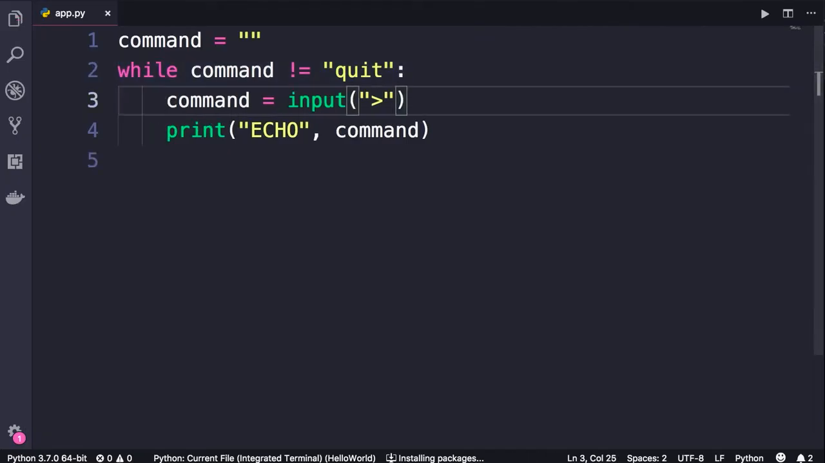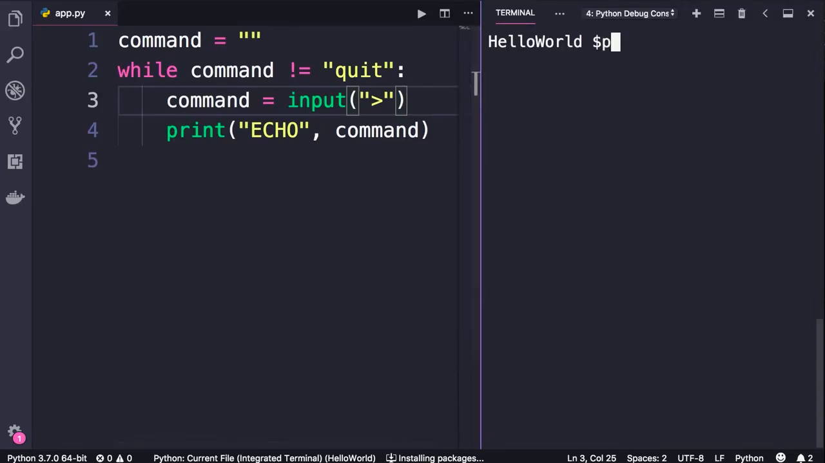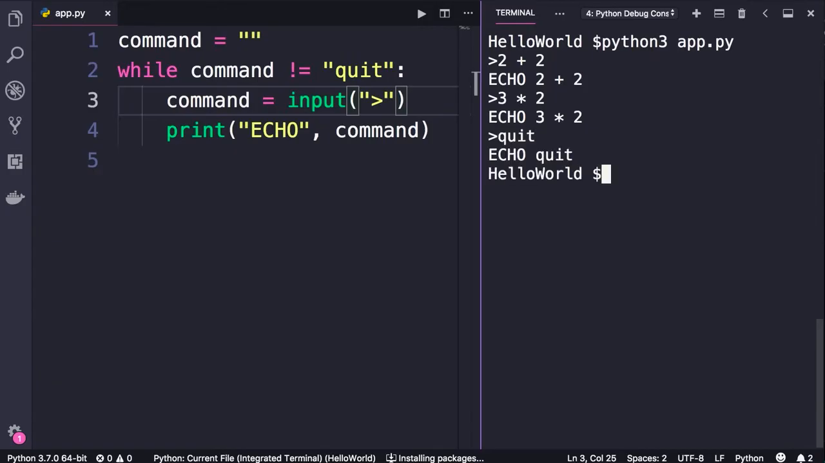Now, as I told you before, don't run this program using the code runner extension because by default, it will run your program in the output window, which is read only. So open up the terminal using Control and backtick and run Python or Python 3 app.py. So here's our command prompt. Let's type 2 plus 2. It echoes back. Let's type 3 times 2. There you go. If we type quit, our program terminates.